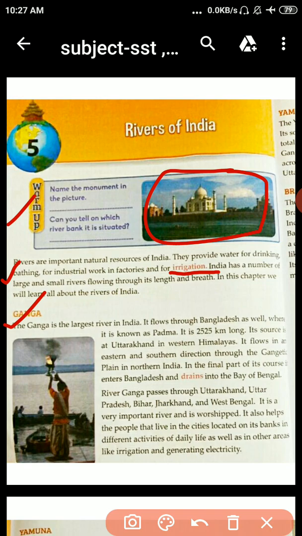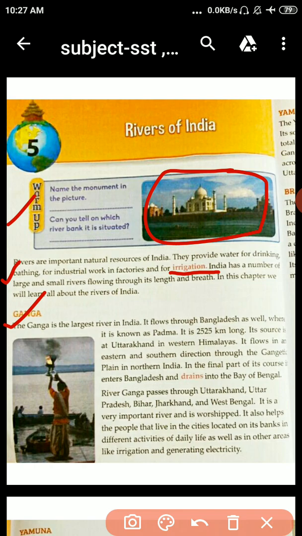Student, here is a word: Gangetic. It means related to or bordering the Ganga river, Ganga ke Maidan. It is the Gangetic plain.